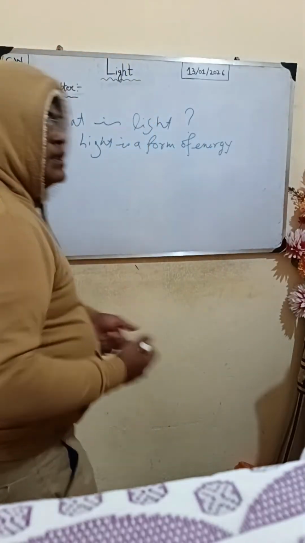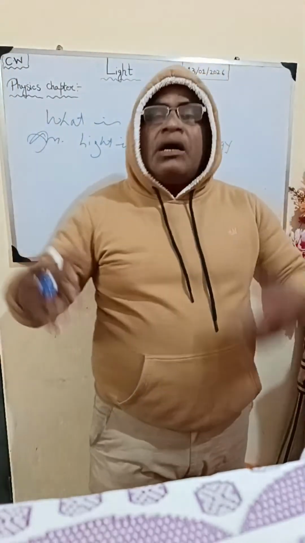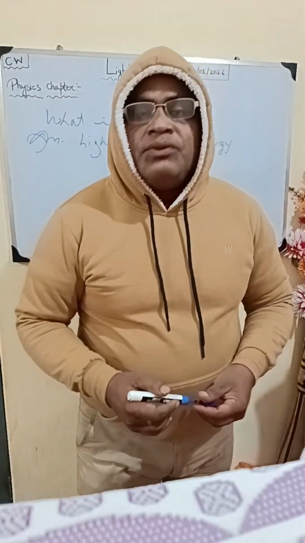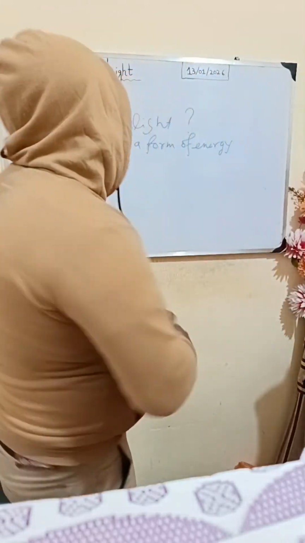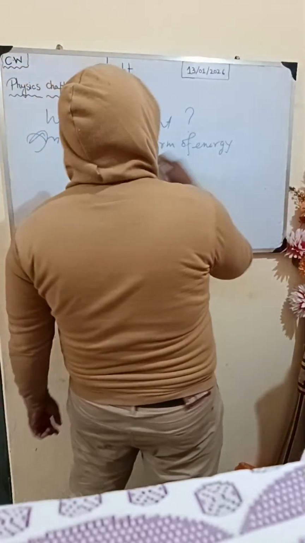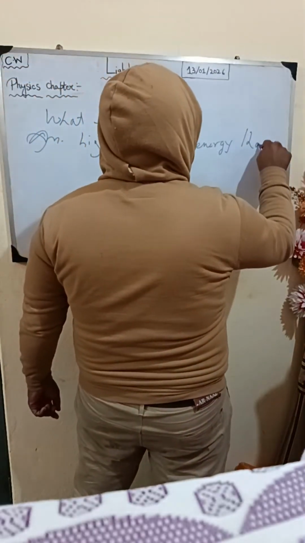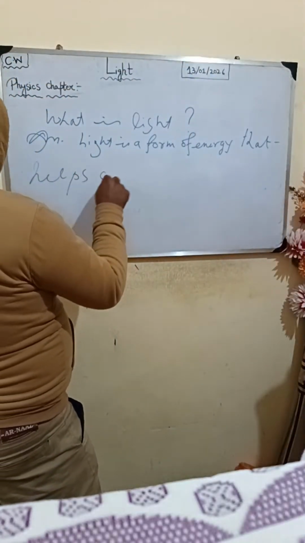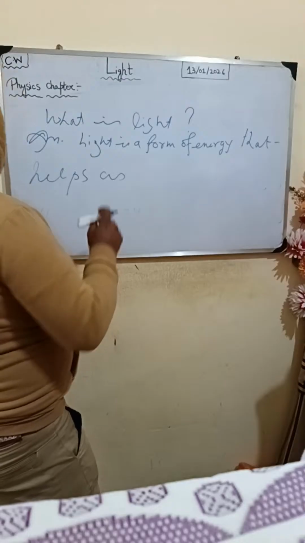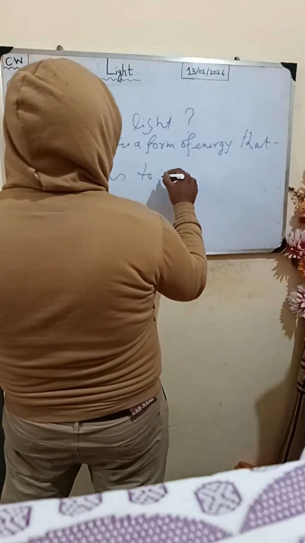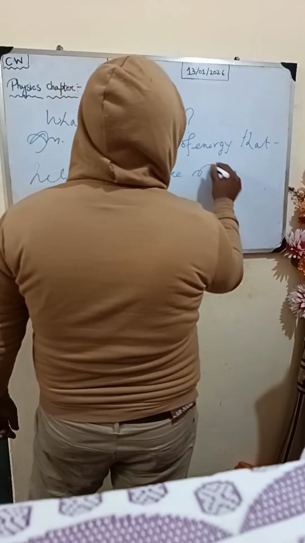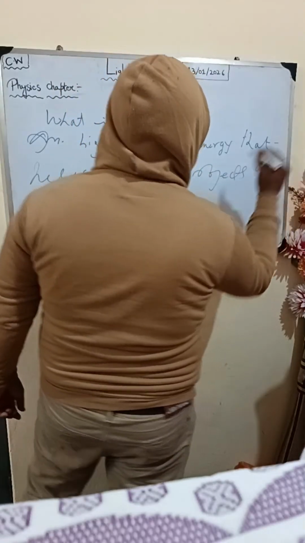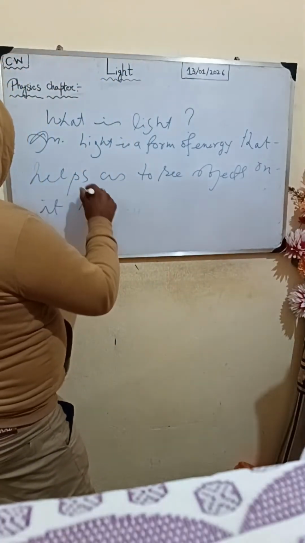What does this form of energy do, how does it help us, and why is it called light? The answer is that it is a form of energy that helps us to see objects on which it falls.